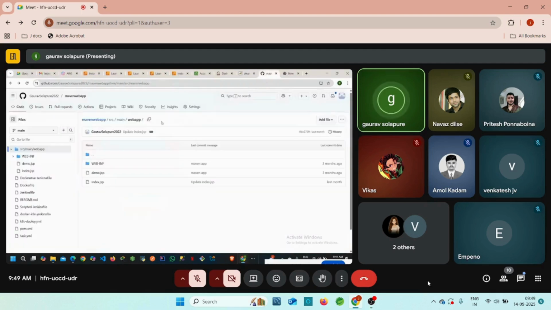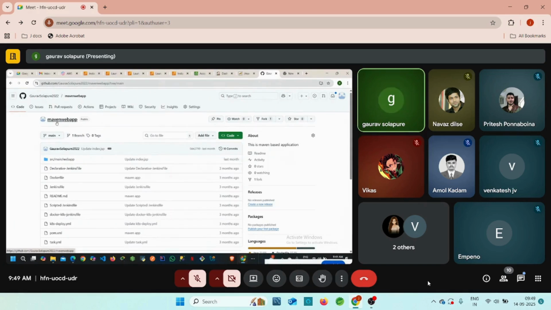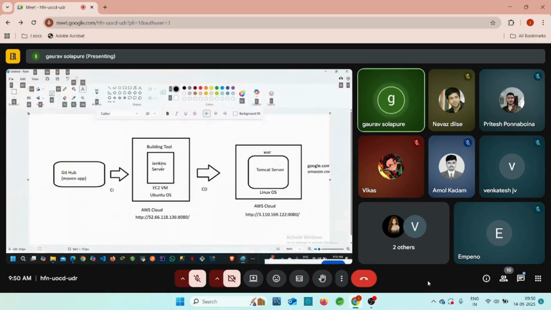So I have this GitHub account. There we already have the Maven application. I'll give you this link. Accordingly, you can try to deploy this application on the AWS cloud, Jenkins and Jenkins to the Tomcat, right? I'll let you know how we can deploy this application. We already have this Maven application, guys. I had created it already. It will take some time, so that's why I already created this application. You can copy this code and integrate it into the Jenkins server, guys.